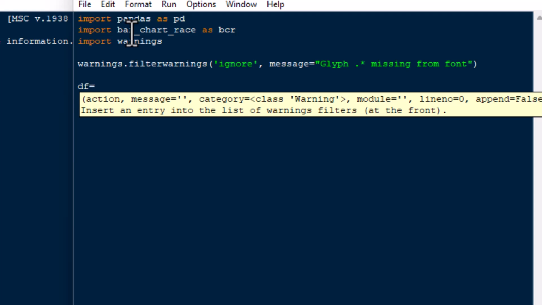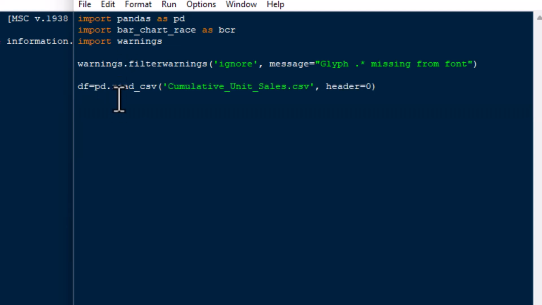Moving on, of course, we're going to get a data frame, which is sort of like a table in memory for those of you who have not used those before. And what we're going to do is we're going to read our CSV file, which is the one that I showed you in the directory. So we'll do dataframe equals pd.read_csv, and then we'll do cumulative_unit_sales.csv, and then we'll set the header equal to 0. So that'll have the titles, the column headers in it.